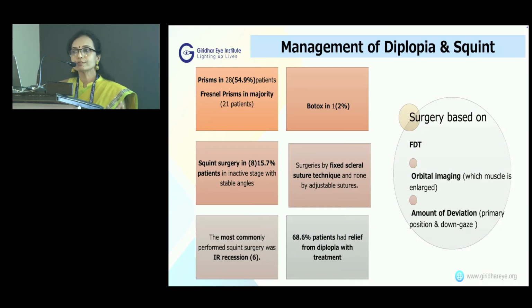Coming to the management of diplopia and squint, prisms were given in about 54.9% of patients, Fresnel prisms in the majority. Botox was given in a single patient. Squint surgery was undertaken in 15.7% of patients, and the most common surgery performed was inferior rectus recession. 68.6% of patients had relief from diplopia with the treatment, and the surgical parameters were decided on the status of the post-duction test, imaging showing the muscle enlargement, and the amount of deviation in primary gaze and down gaze.